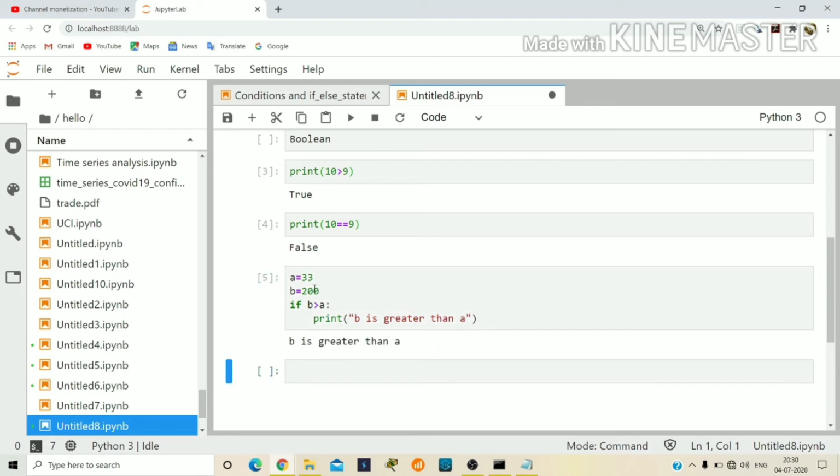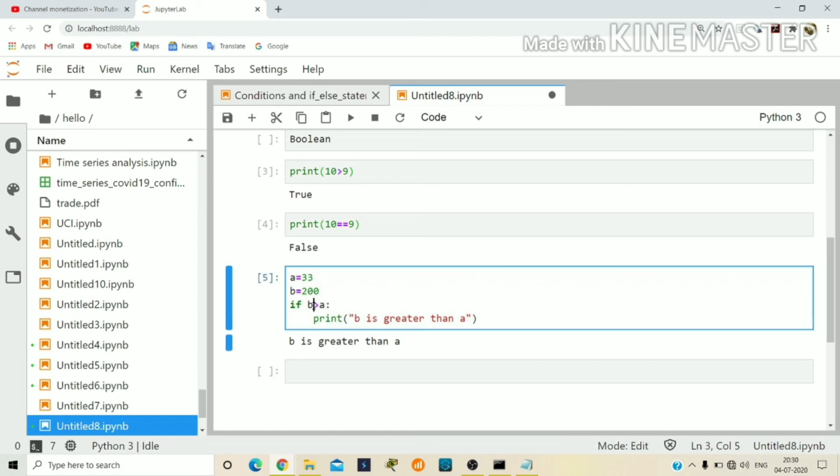See here, because b is greater than a, it is true, so it is printing the statement. If it is true, it will come to this block, and it prints whatever is there in the print statement. This is how logical operations help.